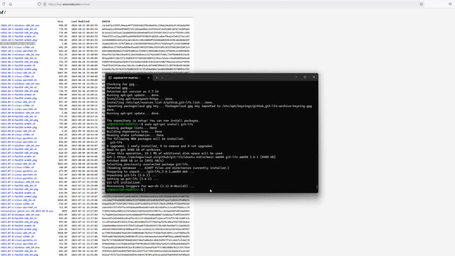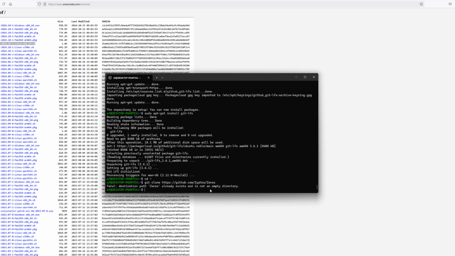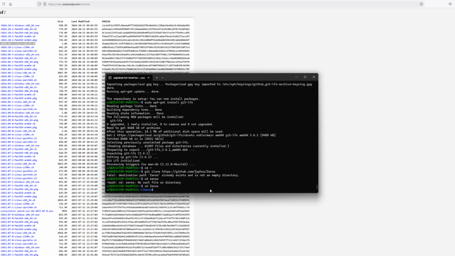Now we are going to download the Zonos repository, which is the GitHub page. And we will download this from the home directory. So cd home, then git clone command and the address of the Zonos GitHub page. Okay, so I have already downloaded this before I did the video as a test. I thought I had deleted it, but it's still there. So let's navigate into the folder. So we want to do cd Zonos with a capital Z.